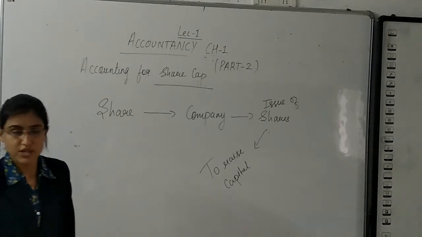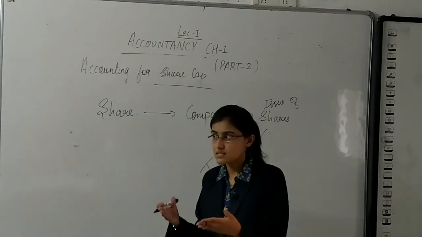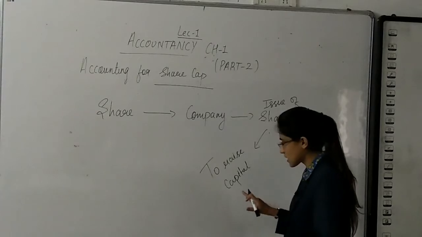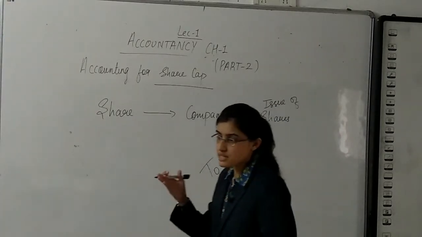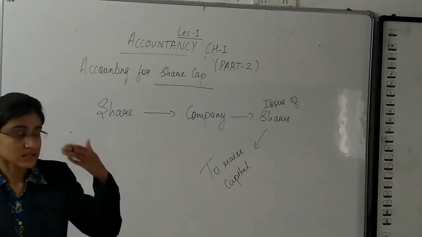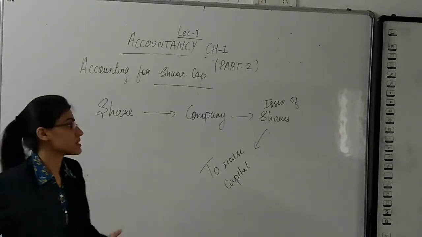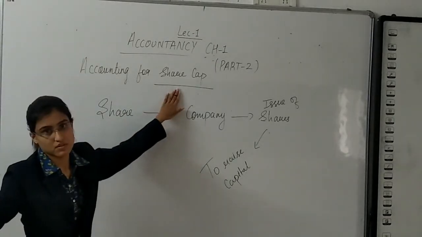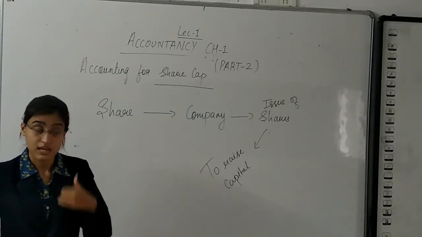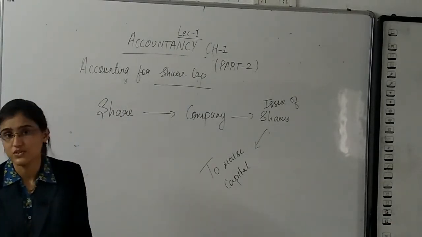Each such unit of denomination is known as a share. As I said, the shares are issued by the company to raise capital. And they say that the capital of a company raised by issue of shares is called share capital. I'll make you understand the process of why it is called share capital, and still you might be thinking, how does a company raise capital by issue of shares?